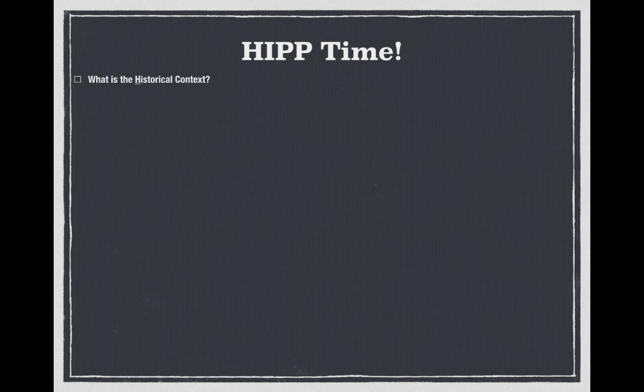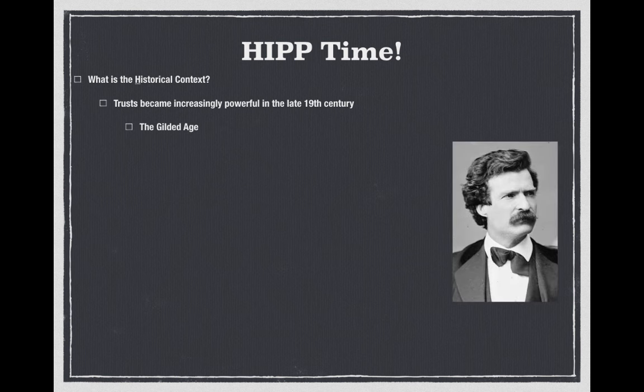Historical context. So 1889, late 19th century, this is when trusts became increasingly powerful. And this is during the Gilded Age, which was a term coined by Mark Twain. This is where we see very powerful businesses and a pretty large gap between the rich and the poor. Now, during this time, senators were elected by state legislatures. They were not elected by the people. Today, if you are 18 or older, you can go and vote for your senator that represents your state in the federal government. Back then, you could not. It was the state legislatures that voted for them. That was how it was originally written in the Constitution.